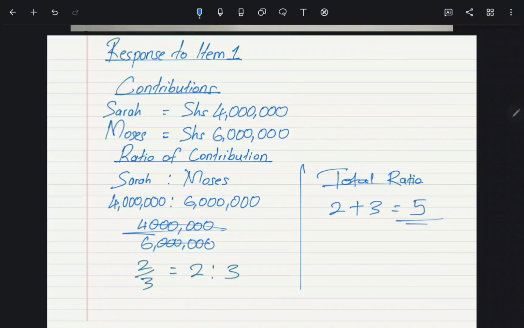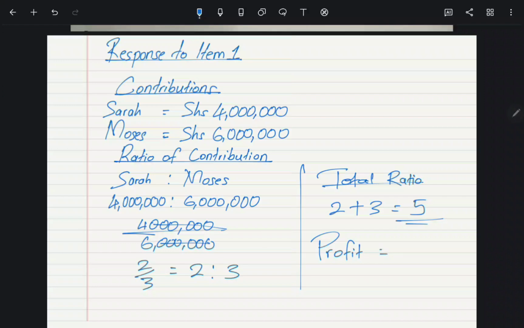Now, having figured out their total ratio, we are going to easily find out Moses' profit share, because they told us that the profit, now this is where they wanted to find out whether a student is capable of changing written numbers in words to digits. So the profit was given to us in words, and there the student was required to change it into figures.